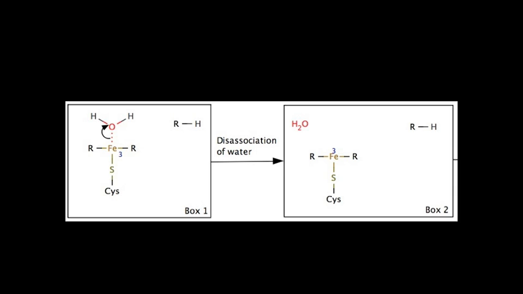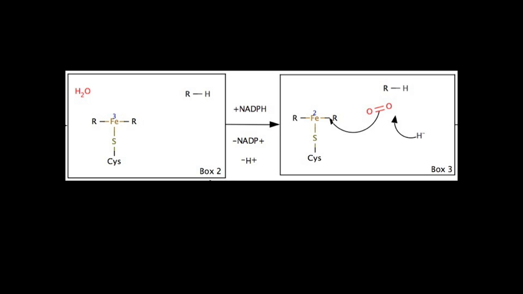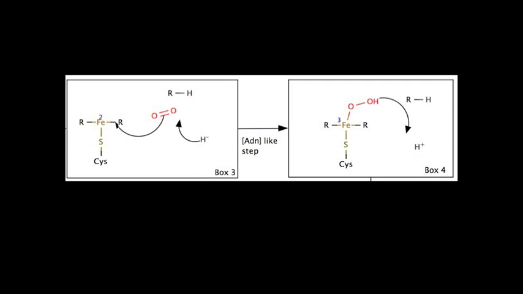In the first step of this preparation, water dissociates from iron 3. Next, NADPH acts as a reducing agent, donating a hydride. This reacts with molecular oxygen and iron to create the ferric hydroperoxo complex. The iron is oxidized back to iron 3 and donates those electrons somewhere else in the protein. The exact location of the donated electrons is not entirely known and has not yet been elucidated by the literature.